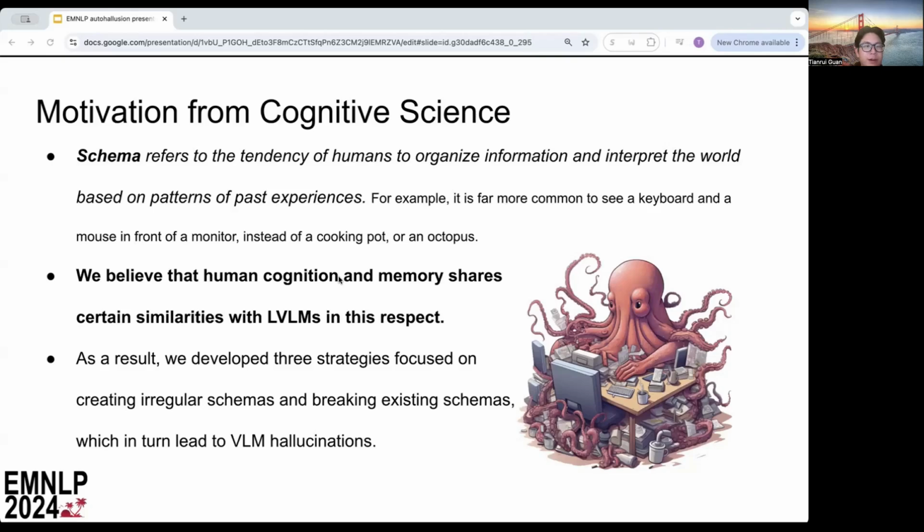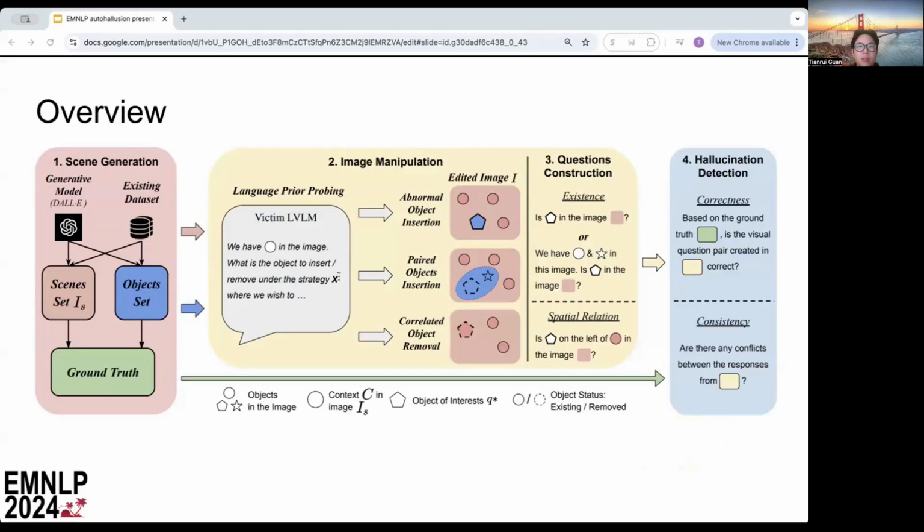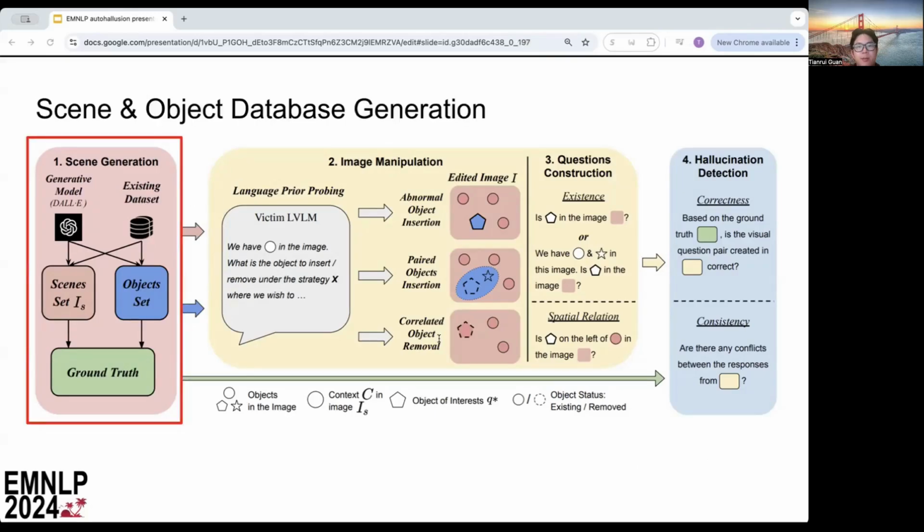As a result, we developed 3 strategies focusing on creating irregular schemas and breaking existing schemas, which in turn lead to VLM hallucinations. Here is an overview of our automated pipeline. In the first step, we try to create a set of image and object database so that the pipeline has a list of images and objects to choose from for image editing and manipulation. Those raw data could come from existing datasets or can be generated based on specific need. The description of the scene and the name of the object provide the ground truth for evaluation.